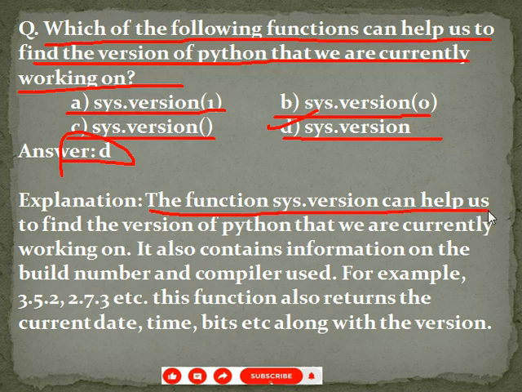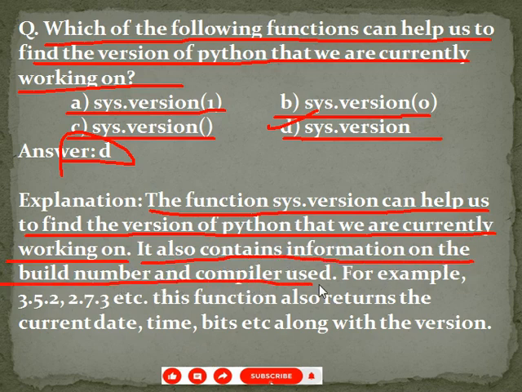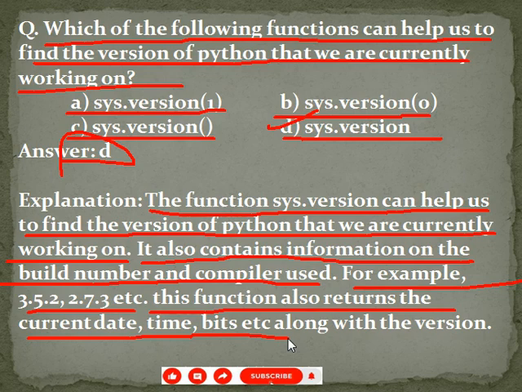See the explanation. The function sys.version can help us to find the version of Python that we are currently working on. It also contains information on the build number and compiler used. For example, 3.5.2, 2.7.3, etc. This function also returns the current date, time, bits, etc. along with the version.